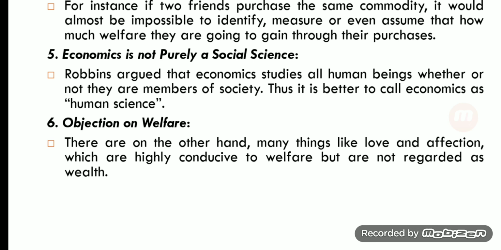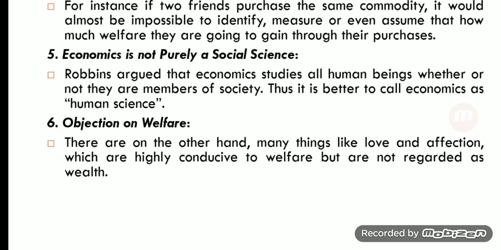On the other hand, many things like love, affection, friendship, trust, manners, morals, respect, integrity, honesty are highly conducive to human welfare. Generally these are most important to live a happy and smooth life.